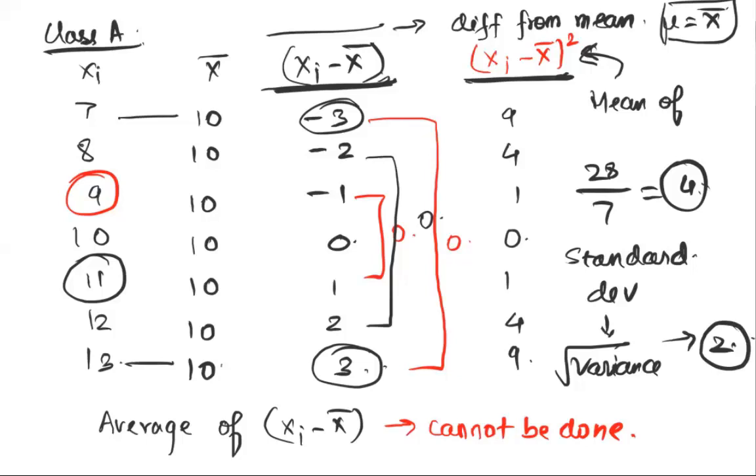We are trying to estimate how different every term in my distribution is from a measure of central tendency. In that respect, we've selected mean as the measure. We're trying to find out the difference from mean. When we look at the difference from mean, we realize that there's a problem of positive and negative differences being treated differently from each other.